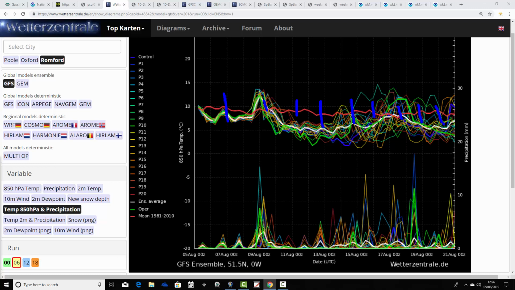But you can see overall quite unsettled and rather cool. This is for Essex as well, so it's kind of sheltered from those westerly winds. You can imagine that other places north and west of there are going to be more unsettled, really. But it's an unsettled signal even for Romford.